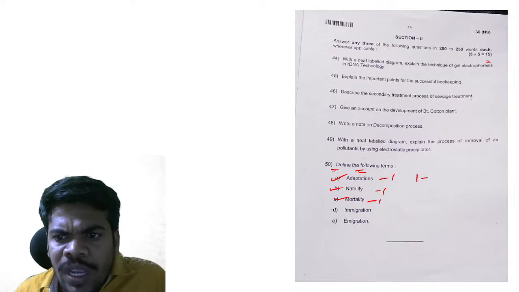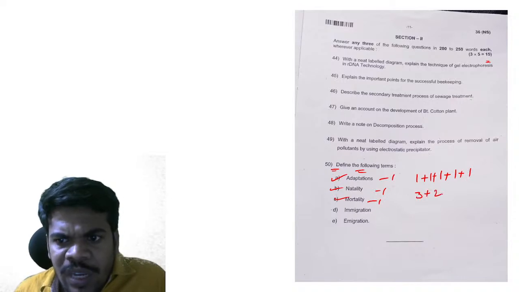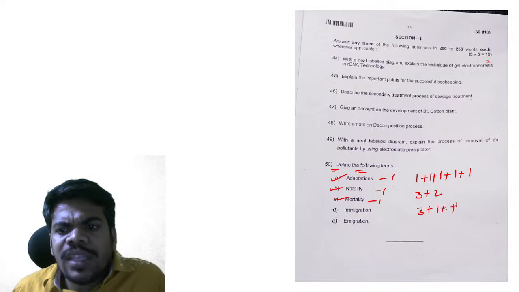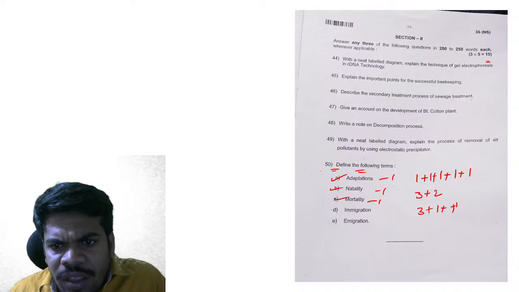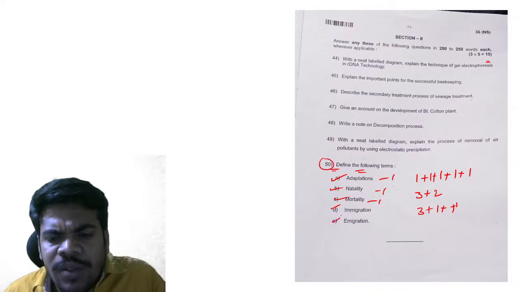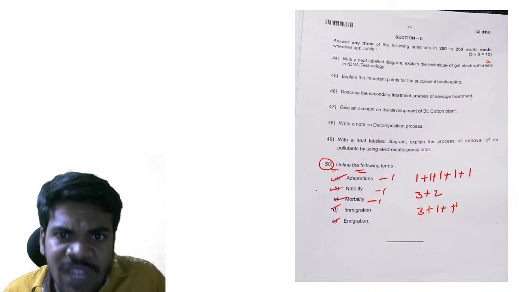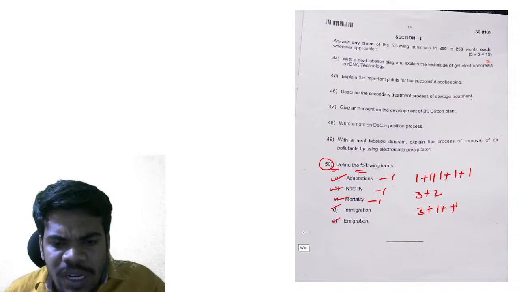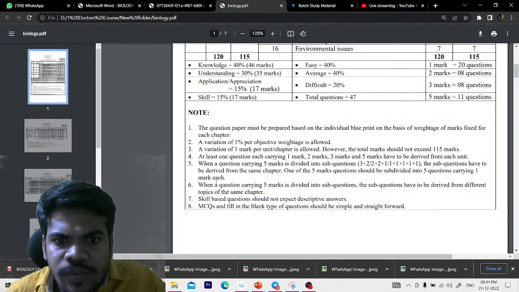Like that, it should be 1 plus 1 plus 1 plus 1 plus 1, or maybe it should be 3 plus 2, or maybe it should be 3 plus 1 plus 1. Like that, in any manner, they will divide the 5 marks question, and all these sub questions from the same chapter but from the different subtopics. Okay, that is the instruction they give.